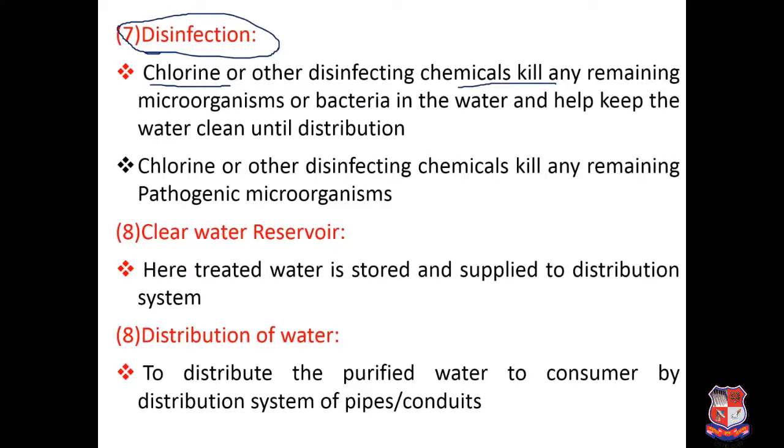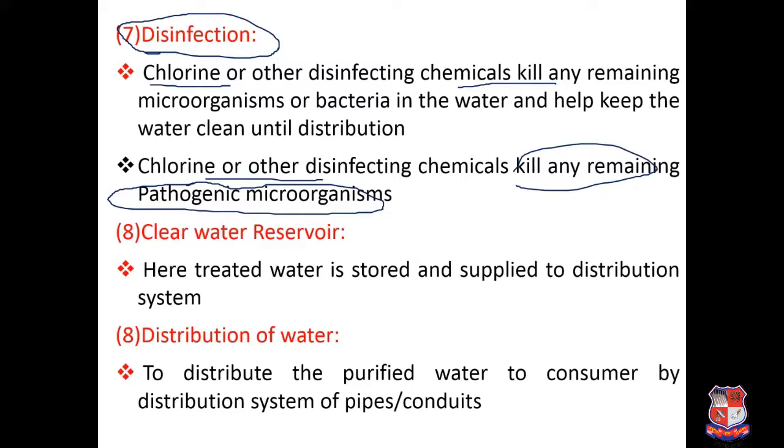It will keep it safe against further contamination. So generally it is also cheaply available, has good disinfecting power, and residual power is also available. Due to that, in India, chlorine is the widely used disinfectant. So this chlorine and other disinfecting chemicals will kill any remaining pathogenic microorganisms in our water.